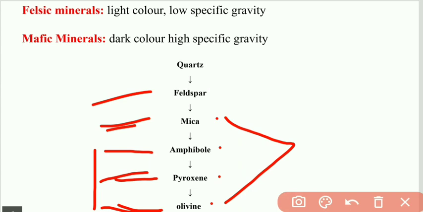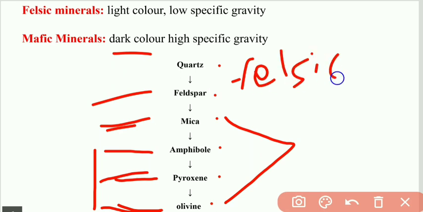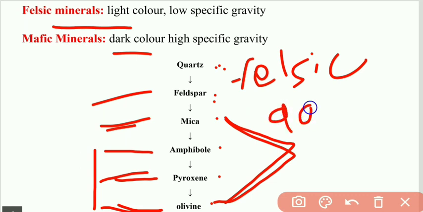All these minerals show us a dark color, whereas feldspar and quartz are known as the felsic minerals, which have low specific gravity and also a light color. Why do the mafic minerals show a dark color? Because of the different elemental composition of these minerals.